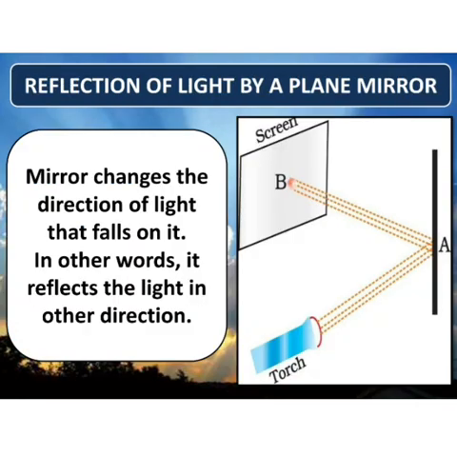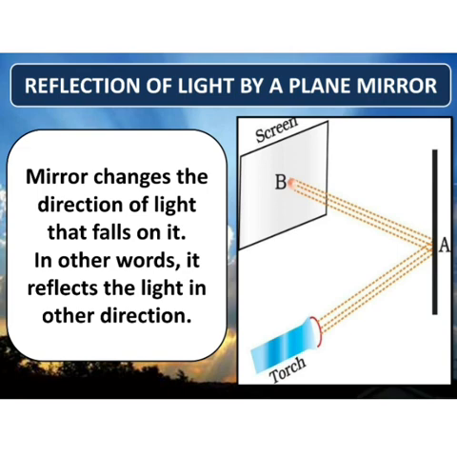Next comes reflection of light by a plane mirror. Observe the figure where A point is marked, that is the mirror, B is the screen and a torch is there. What we're doing here is put a torch in front of the mirror and keep a screen also in front of that. What do we observe?